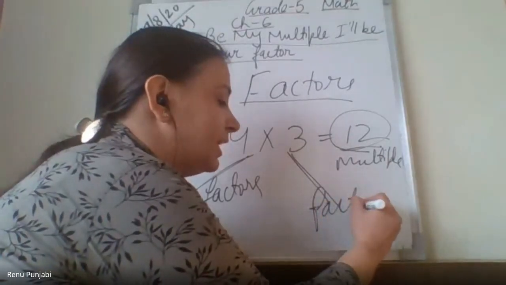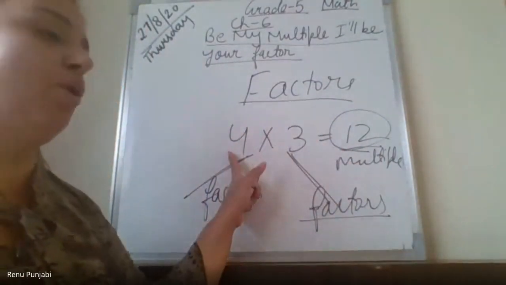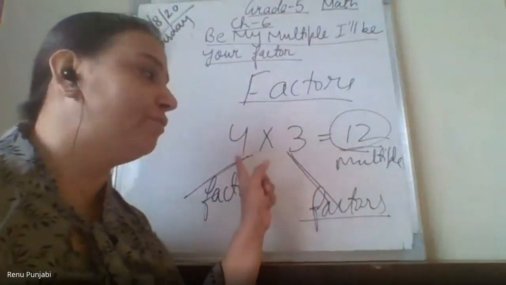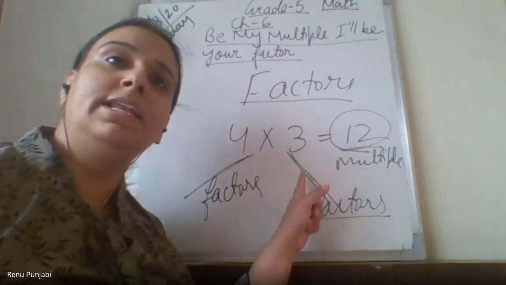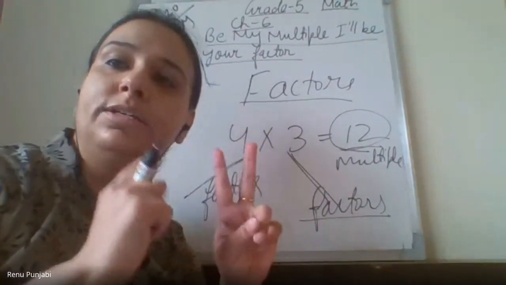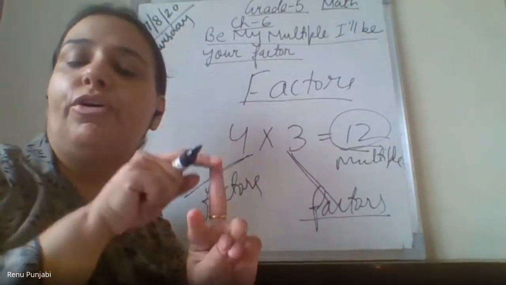Why are these two numbers the factors of 12? It means 12 comes in the table of 4. Also 12 comes in the table of 3. If I say 4 threes are 12 and 3 fours are 12, it means this 12 comes in the table of both numbers, right? In the table of 3 also, in the table of 4 also.